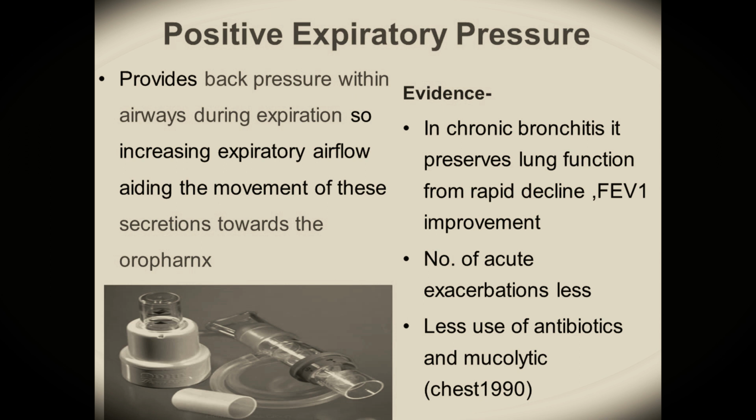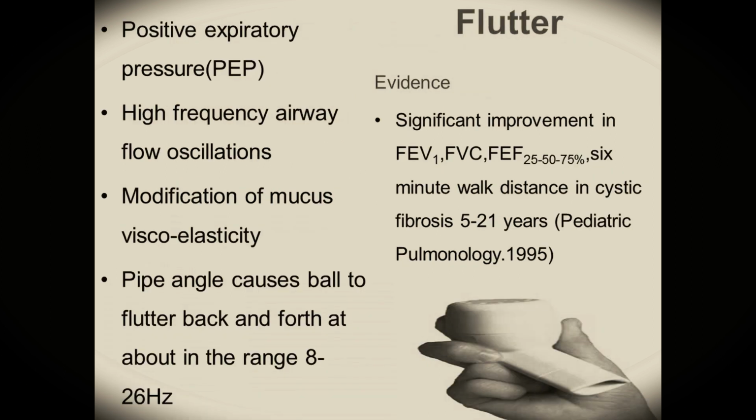Now positive expiratory pressure provides back pressure within the airways during expiration, so increasing the expiratory airflow, aiding the movement of these secretions towards the oropharynx. Now what does the evidence say about the PAP? In chronic bronchitis, it preserves the lung function from rapid decline, and there is an improvement in the forced expiratory volume in 1 second. The number of acute exacerbations is less, and a very important point, there is less use of antibiotics and mucolytics. This is the evidence from nearly 25 or more years back.